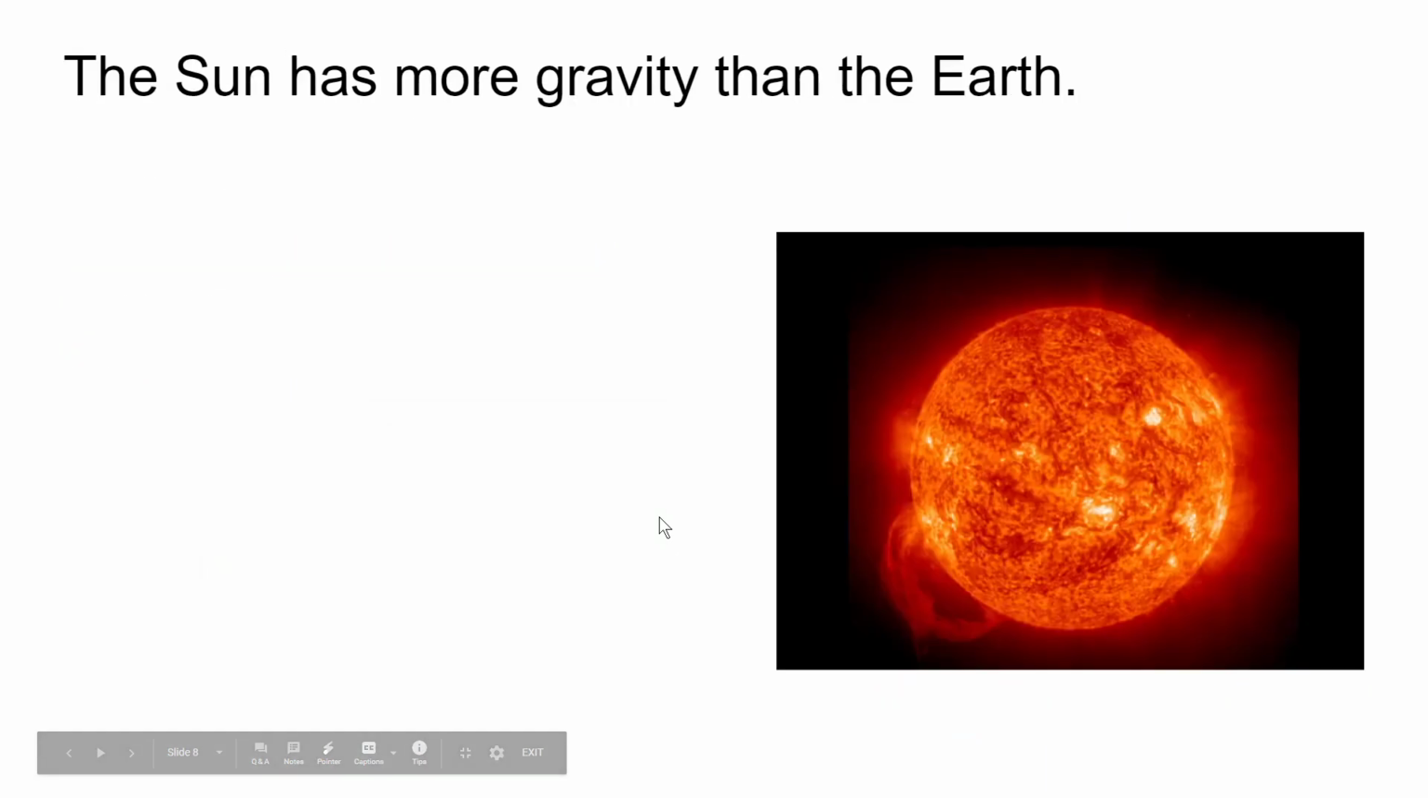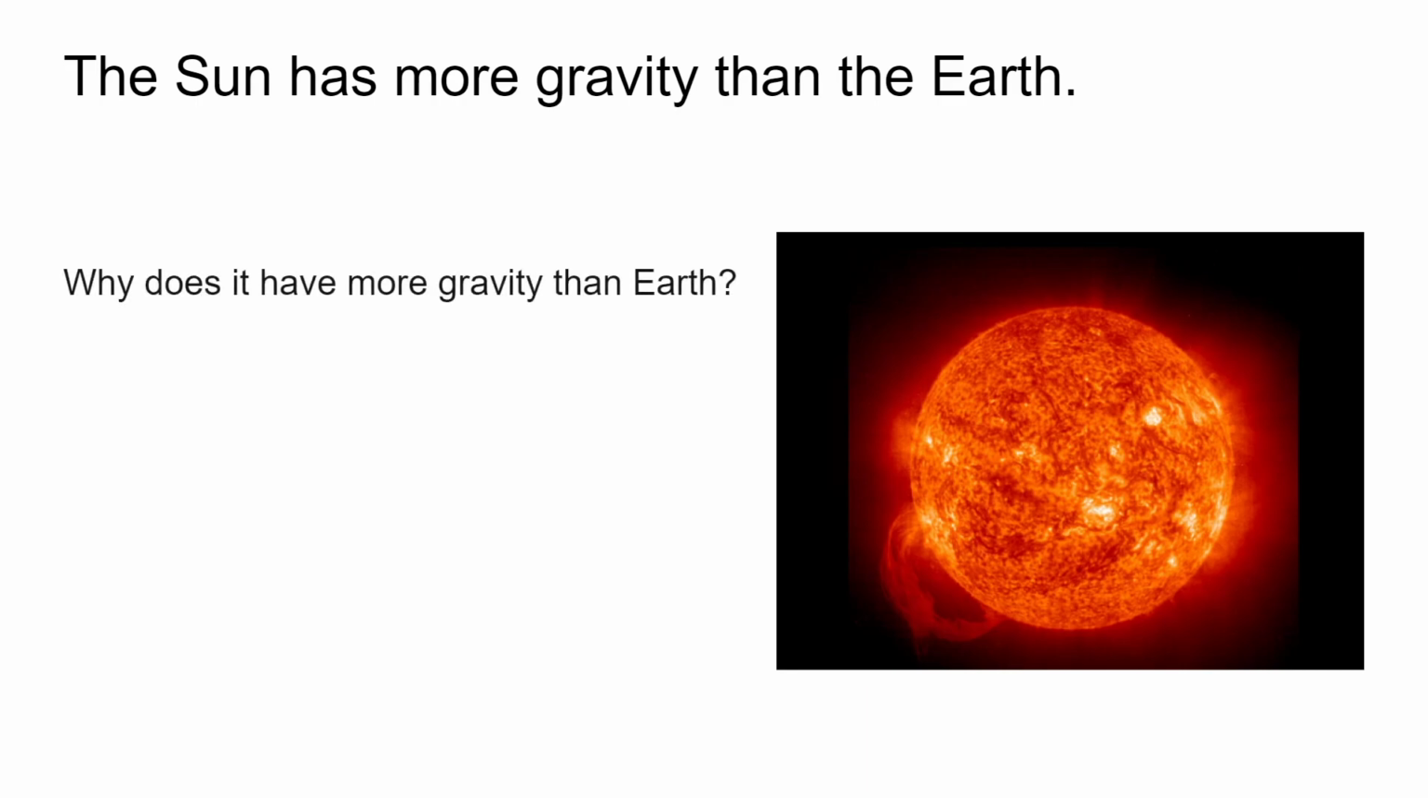True or false? The Sun has more gravity than the Earth. This is true. The Sun's a whole lot bigger than the Earth, so it has a much greater gravitational force. Why does it have more gravity than the Earth? It's because it's a lot bigger, it has more mass. Then that begs the question.